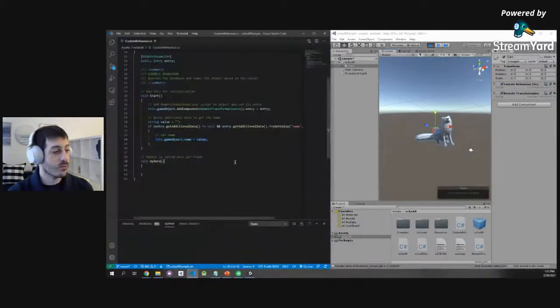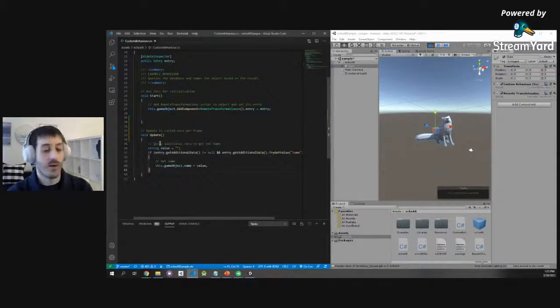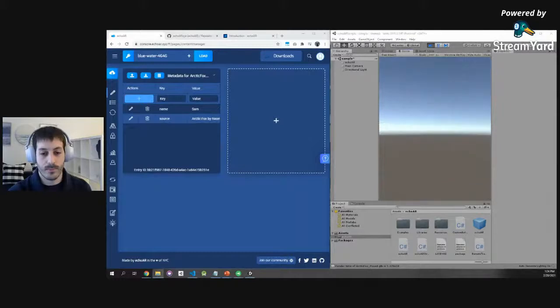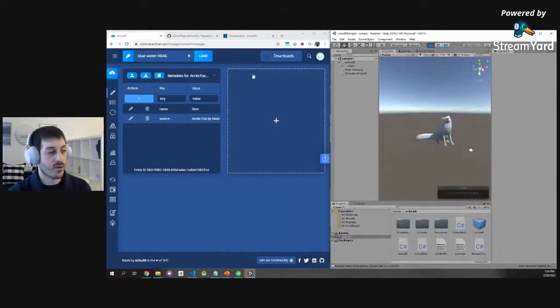So you've guessed it. We're going to move this snippet of code from the start function to the update function. This means that now every single time we're going to ask, do I have any additional data? If I do, do I have a name? And if that's the case, set that name to the name of the Fox. So let's see how that works. Restart the application to recompile the code. Data is changed from the cloud to the game engine, and voila, now we have Sam the Fox. If I change to something else, bam, automatically it's Kevin. How cool is that? So again, really simple examples to show that you can use data however you like and change that remotely.